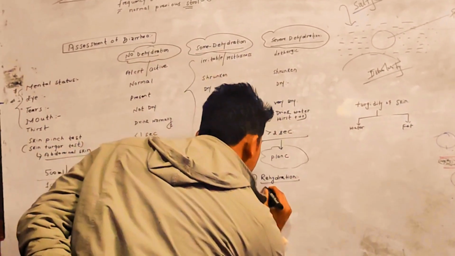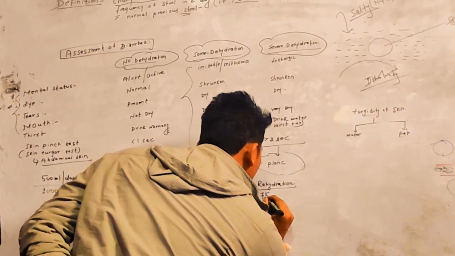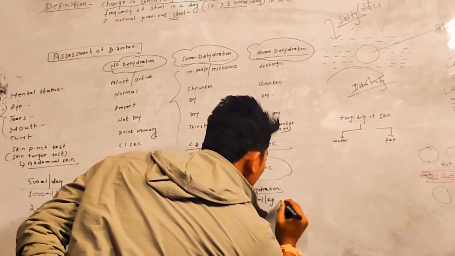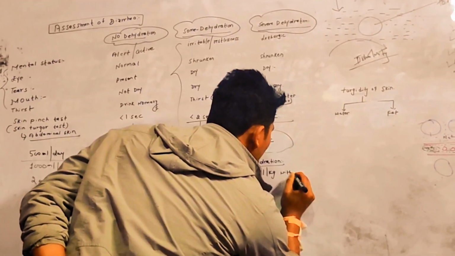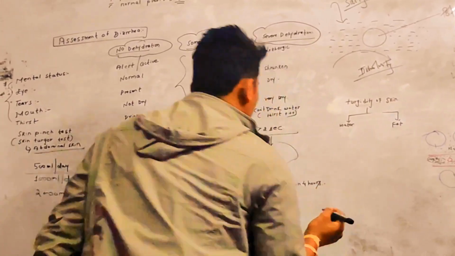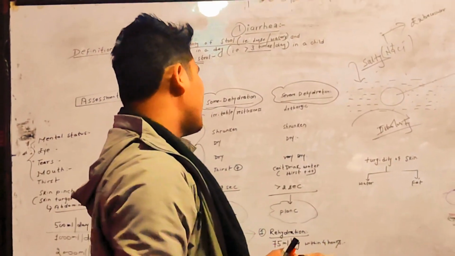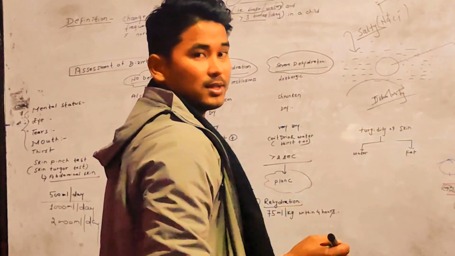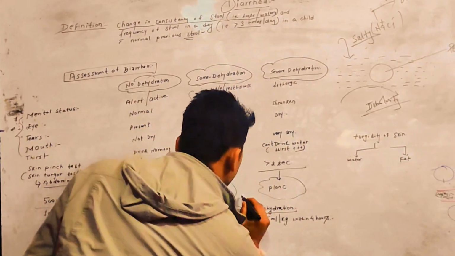Rehydration is done by 75 ml per kg within 4 hours. Within 4 hours, guys, we are supposed to rehydrate the some dehydration patient. And this patient should be hospitalized.